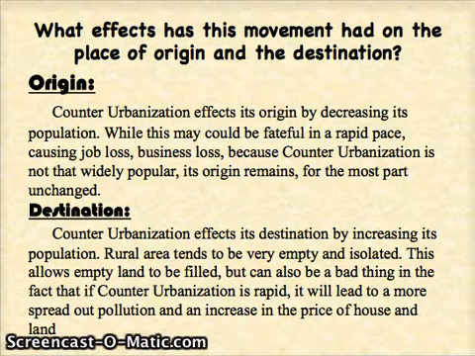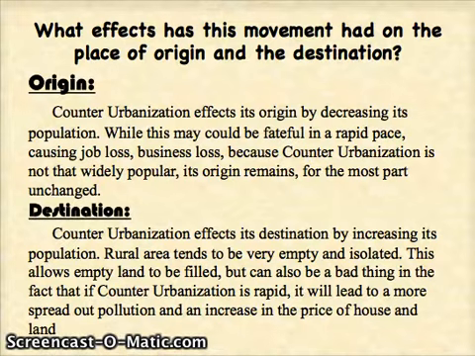Every cause results in an effect. Counter-urbanization has an effect on both its origin, or the area people leave, and its destination, or the area where people go. Counter-urbanization's effect on its origin is that it decreases its population. People leaving can result in possible low employment, causing the average business to close down or not being able to find someone to hire. Another effect is on the average grocery or convenience store that no longer sells as much shampoo or toothpaste or any common thing you constantly buy.